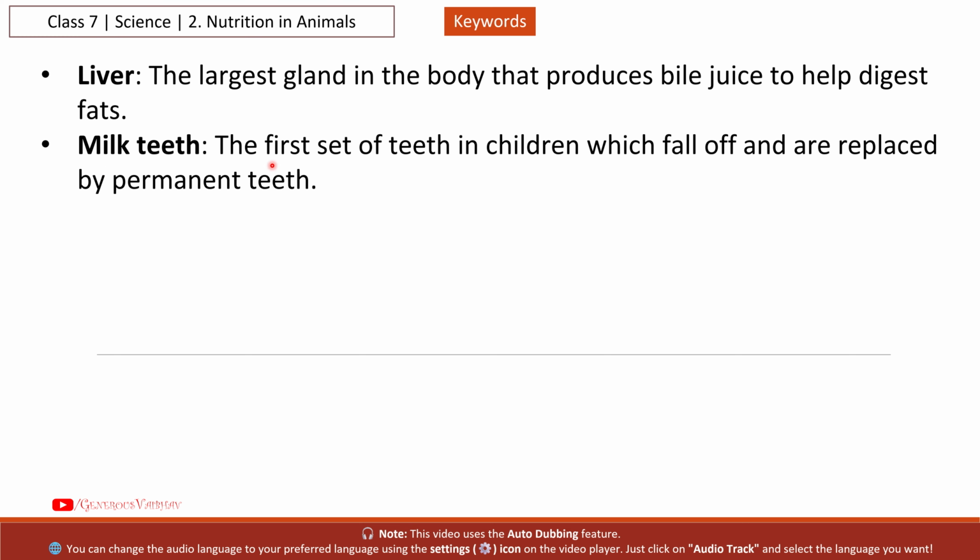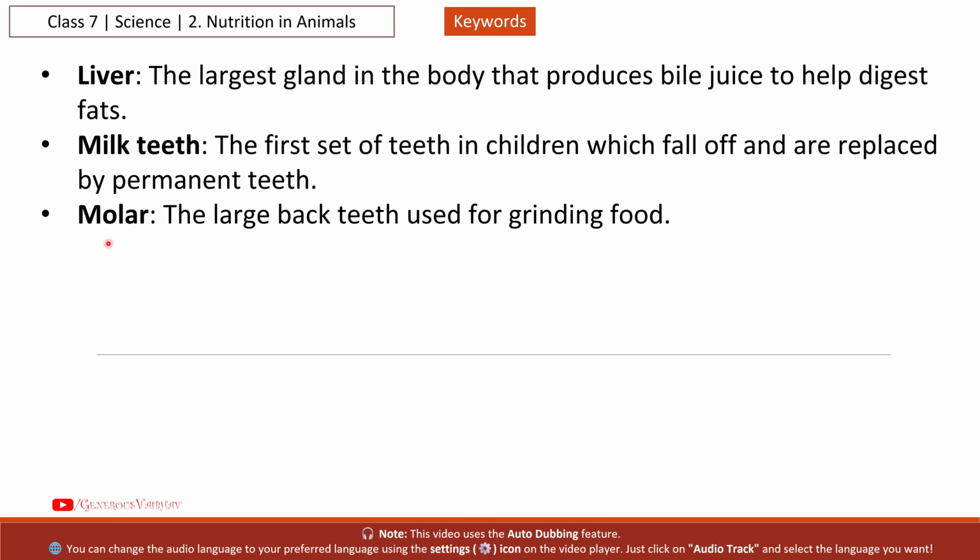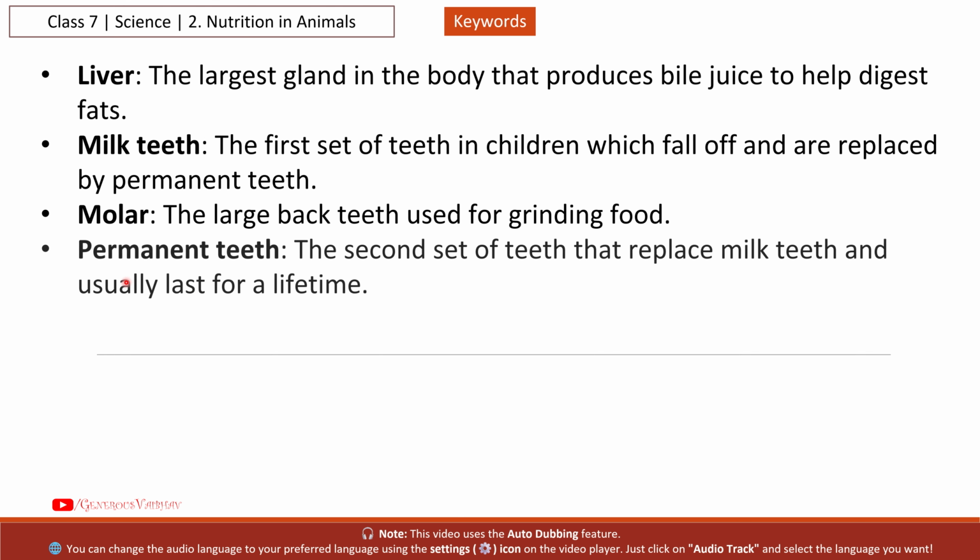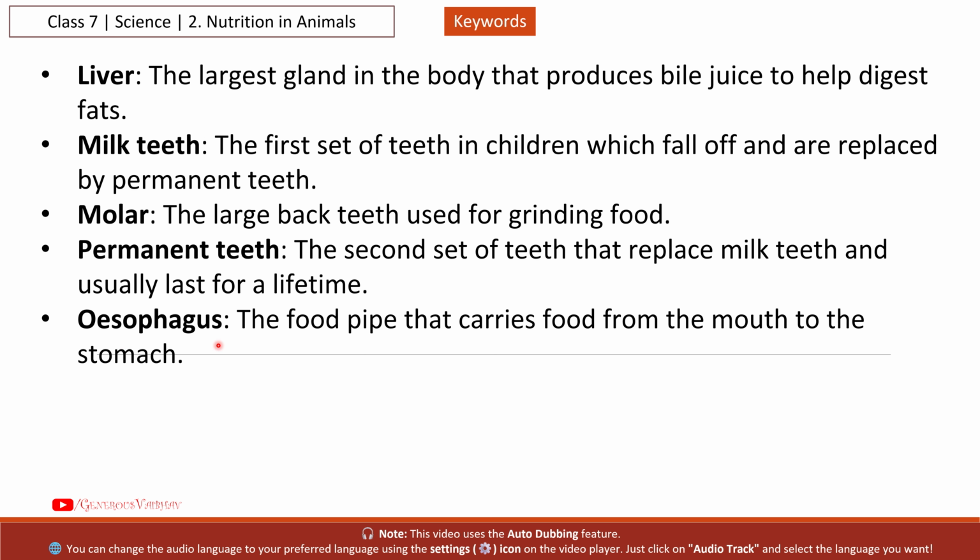Next, milk teeth, the first set of teeth in children which fall off and are replaced by permanent teeth. Next, molar, the large back teeth used for grinding food. Next, permanent teeth, the second set of teeth that replace milk teeth and usually last for a lifetime. Next, esophagus, the food pipe that carries food from the mouth to the stomach.